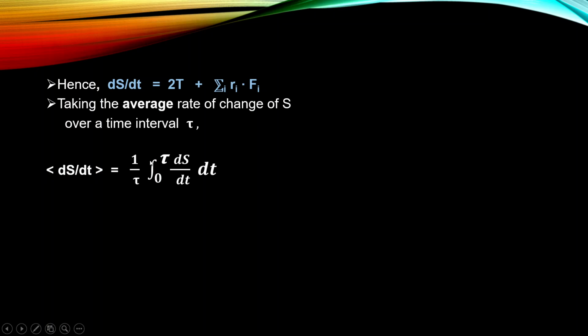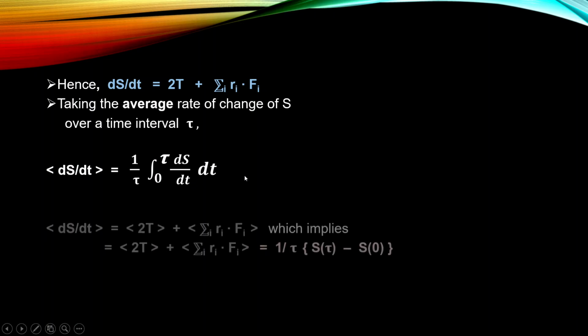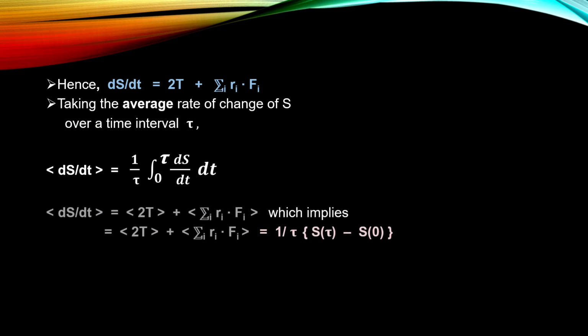So we take 1 by tau, integration 0 to tau, dS by dt dt. This would give us 2T plus the virial of Clausius term. We have just written that the average of this is the average of this plus this.